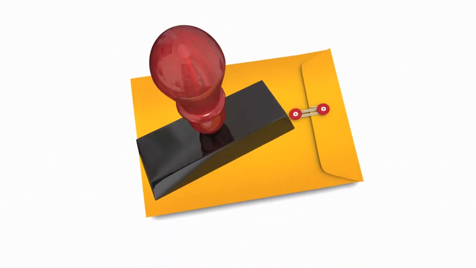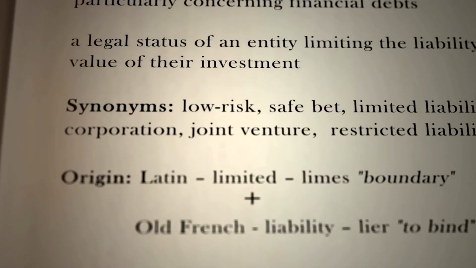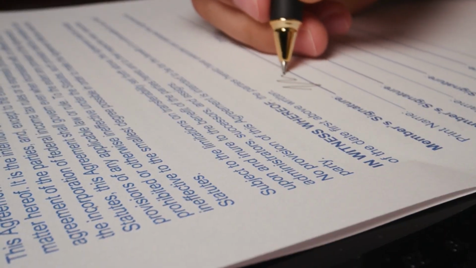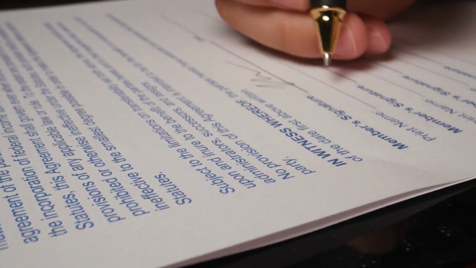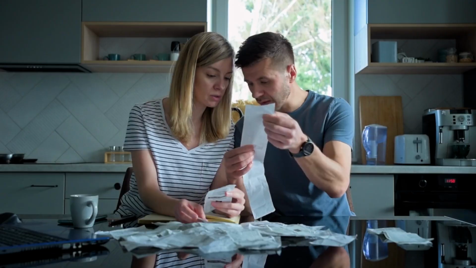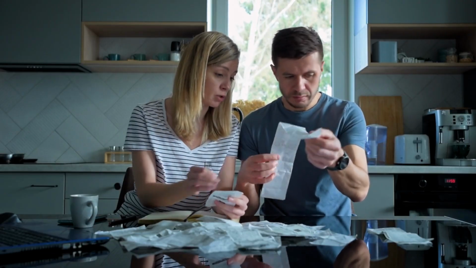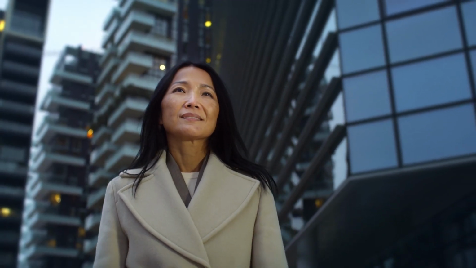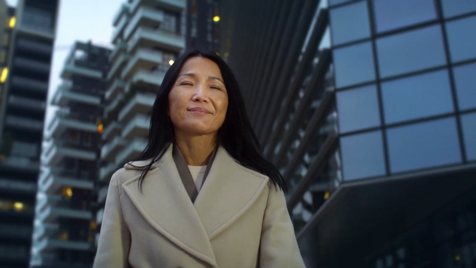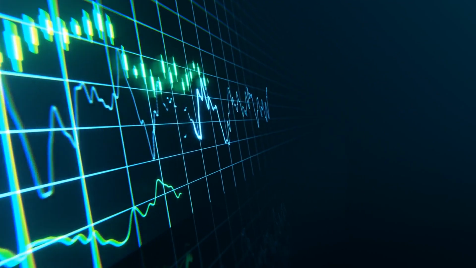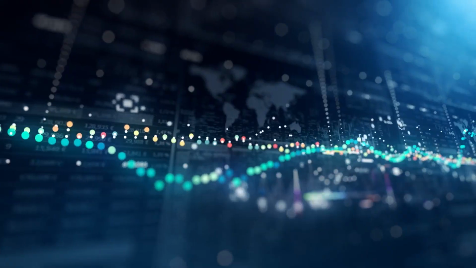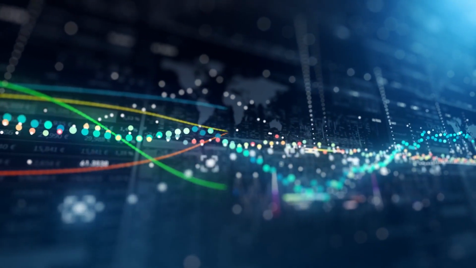3. Limited liability company, LLC. Benefits: limited liability protection for owners, shielding personal assets. Flexible management structure. Pass-through taxation like a partnership. Less formalities and regulatory requirements compared to a corporation. Limitations: costs associated with formation and maintenance. Limited ability to raise capital through issuance of stock. Restrictions on ownership and transfer of membership interests.